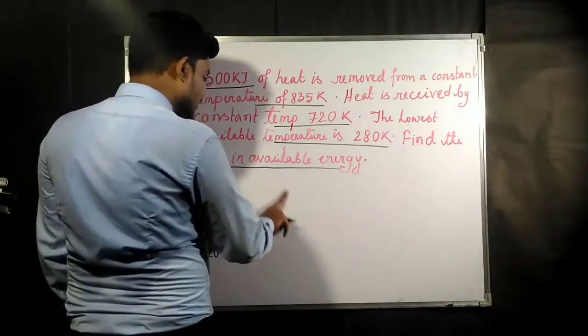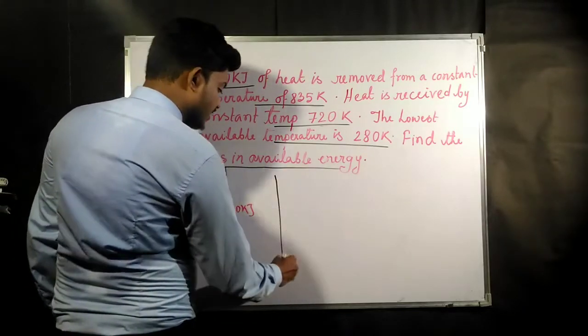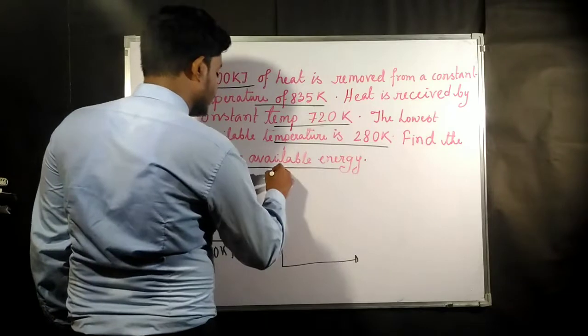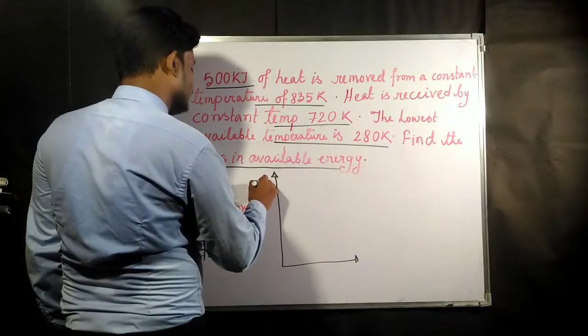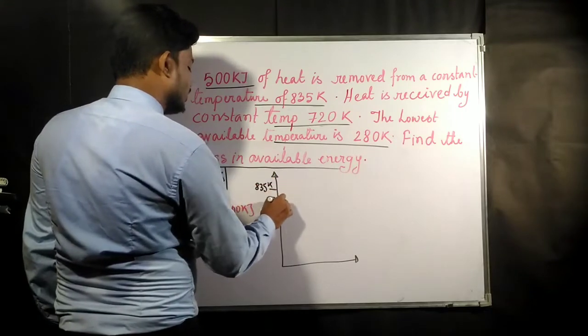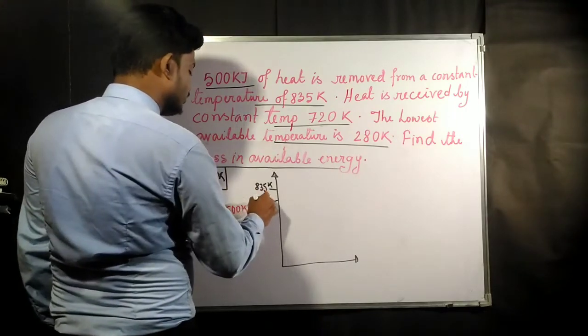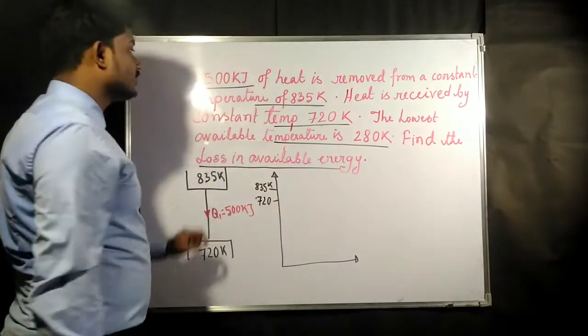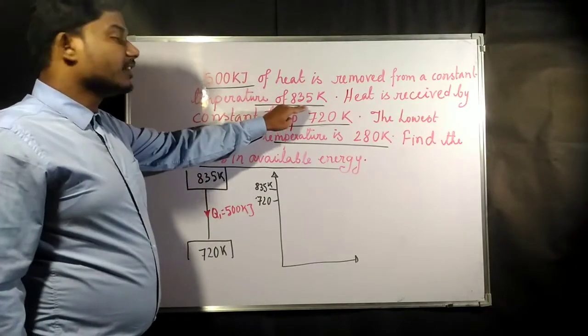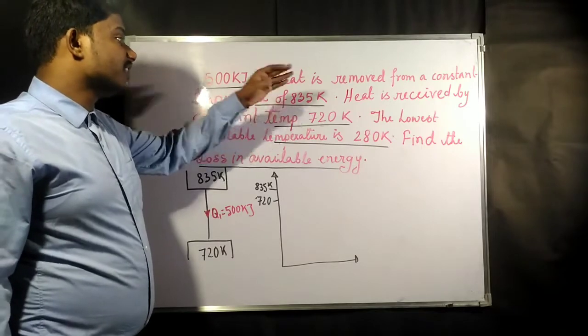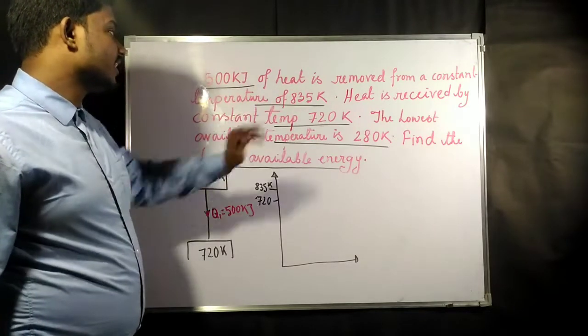Now if you plot this in a TS diagram, what is it going to be? They have given us a higher constant temperature of 835 Kelvin and a slightly lower temperature of 720 Kelvin. They have said that 500 kilojoule of heat is given away by a body at 835 Kelvin.